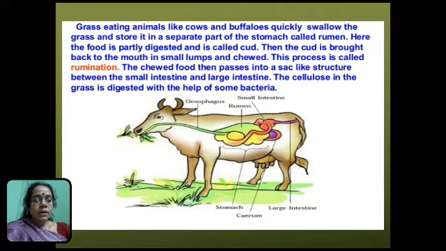The rumen contains cellulose digesting bacteria. The bacteria present in the rumen of a cow start to digest cellulose present in grass. Thus, the grass is partially digested in the rumen. The partially digested grass in the rumen of a cow is known as cud.